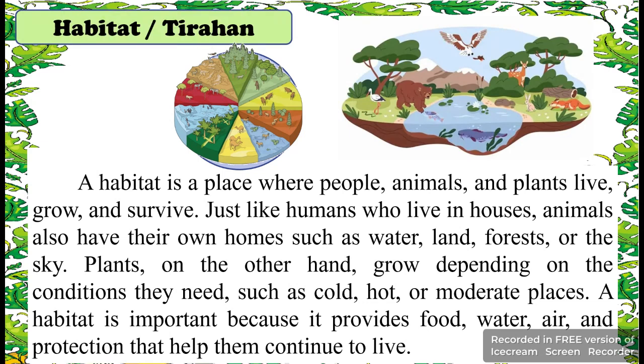Next is the habitat or tirahan. Habitat is a place where people, animals, and plants live, grow, and survive. Just like humans who live in houses, animals also have their own homes such as water, land, forest, or the sky. Plants, on the other hand, grow depending on the conditions they need, such as cold, hot, or moderate places.